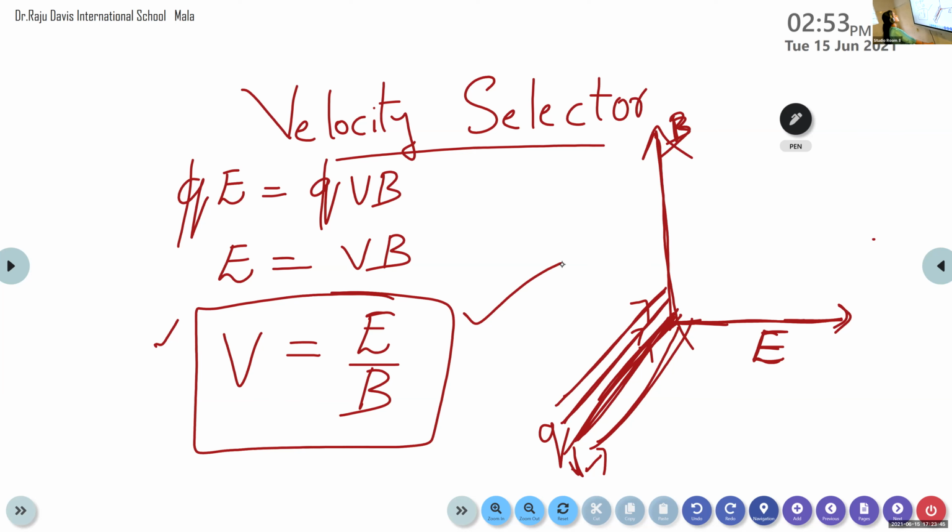Velocity selector is a device that is used to select the uniform velocity, or to separate the charged particles. And the same method is employed in the mass spectrometer. You don't need to study the working of the mass spectrometer. You just have an idea about it. That's all.